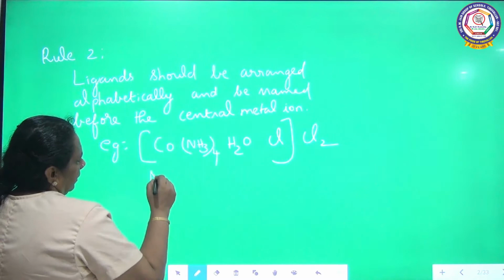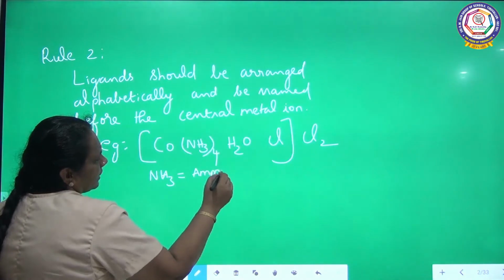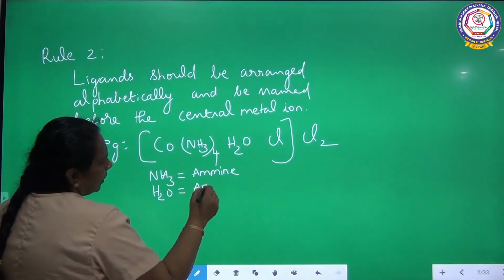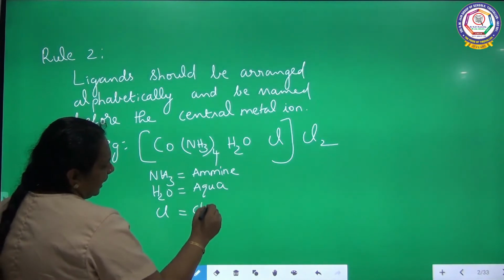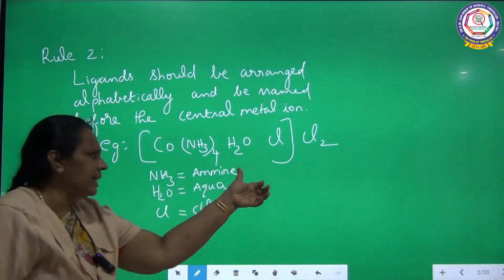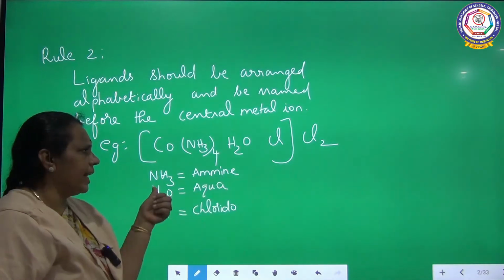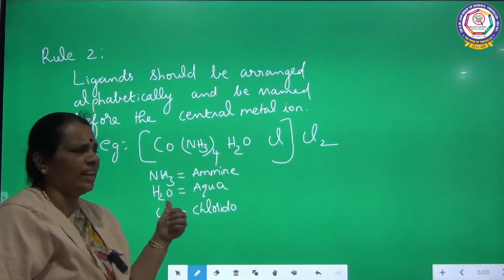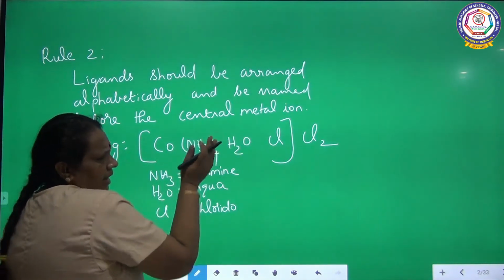For NH3, it is amine. Already I told you the IUPAC name for ammonia is amine. And for H2O it is aqua. And for Cl it is chlorido. It is a negative ligand, so it should end with O. Chlorido. See the ligands I have arranged in alphabetical order. Ammonia will come first, so amine. The next one is water, so aqua. The third one is chlorine, so chlorido. It is a negative ligand, so it ends with O.